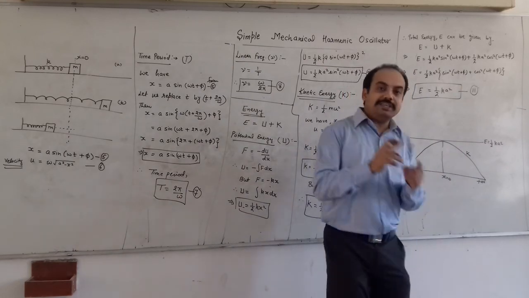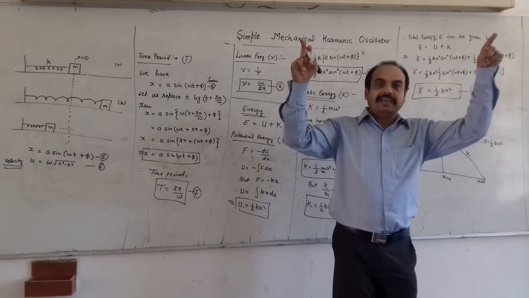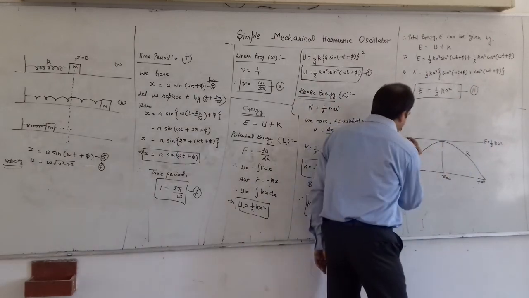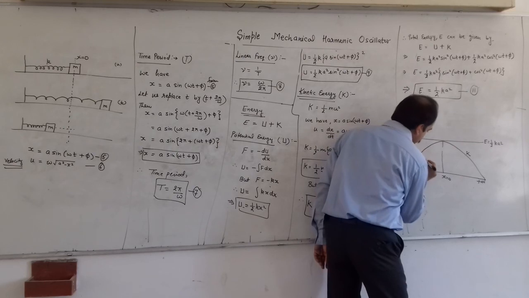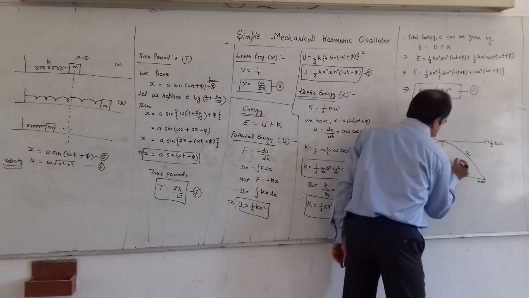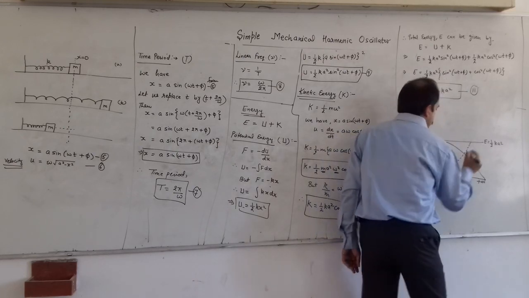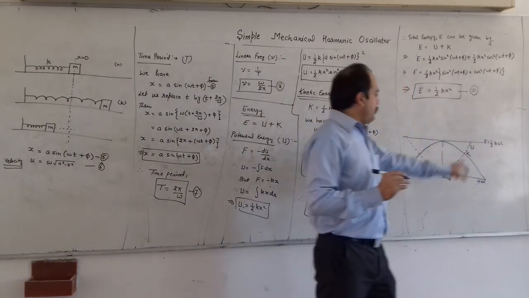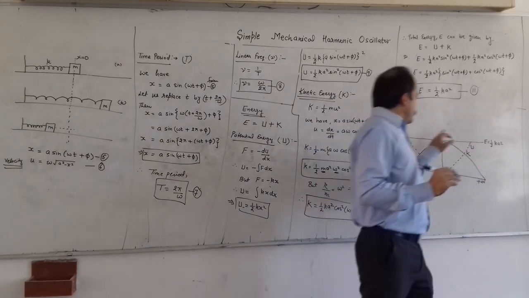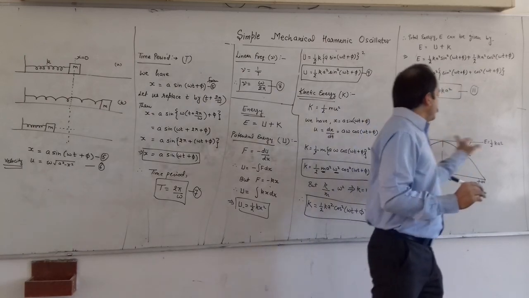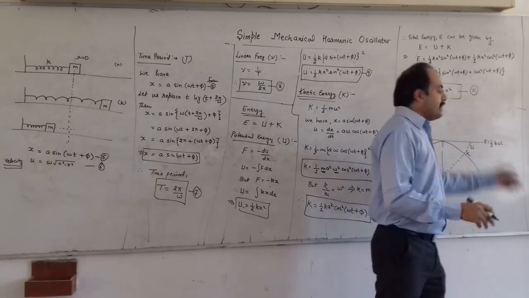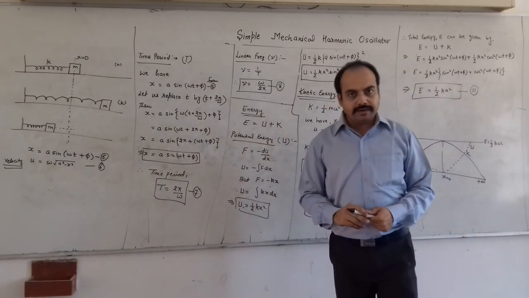The potential energy is maximum at the ends and 0 at the equilibrium position. So therefore, we will represent it like this. This is our potential energy, right? So this is our potential energy curve, this is our kinetic energy curve, and this is the total energy curve. The average energy can be calculated as 1/4 k A square, right? Thank you.